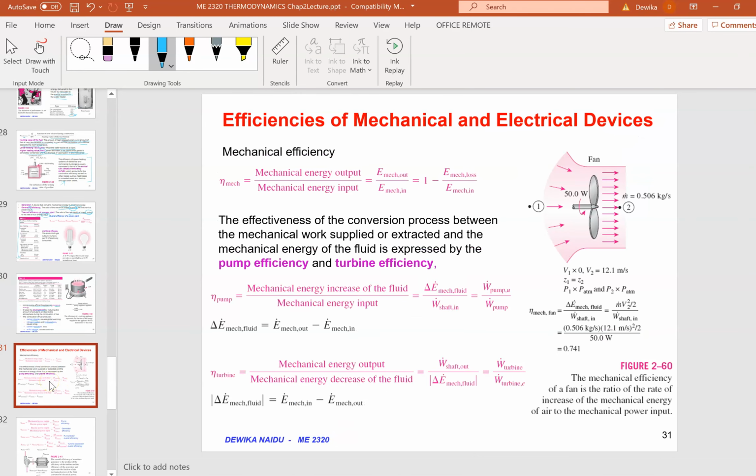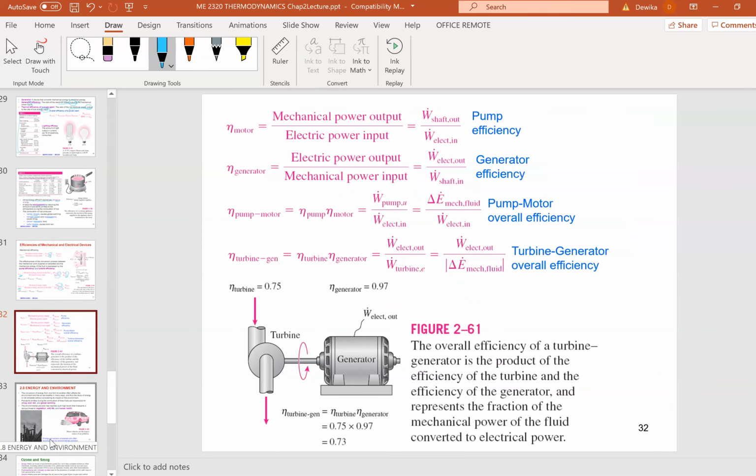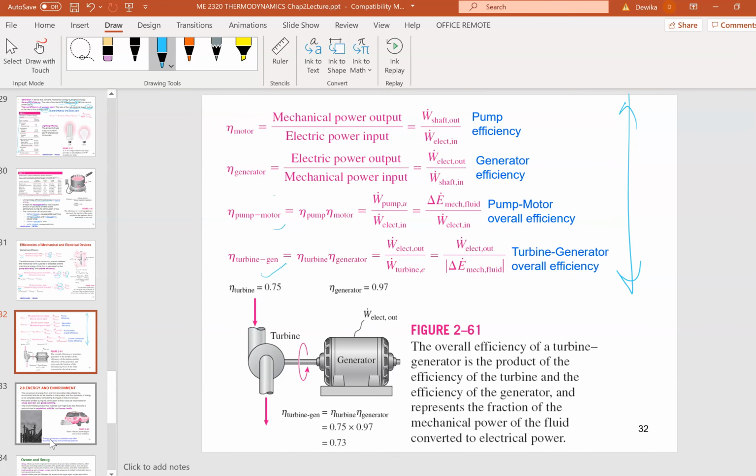So these are some formulas of efficiencies of devices. For mechanical devices, you can take output over input. For a pump, for example, it is the mechanical energy of the fluid divided by the shaft work input, which gives the efficiency of the pump. Then we have the turbine, also output over input. And many more devices like motor, generator, pump, motor, turbine, generator. You can just go through these, they are all efficiency formulas.